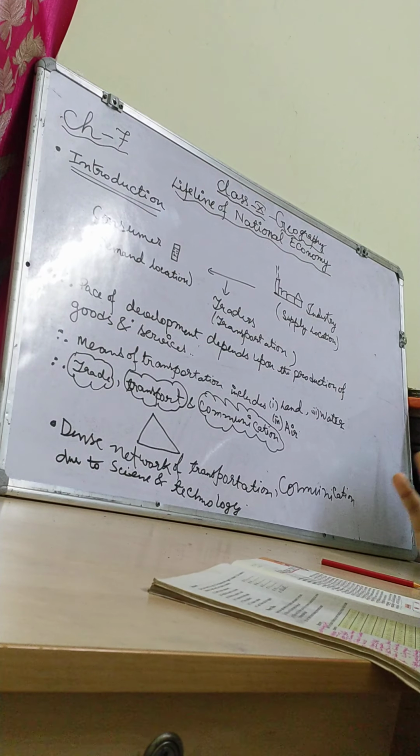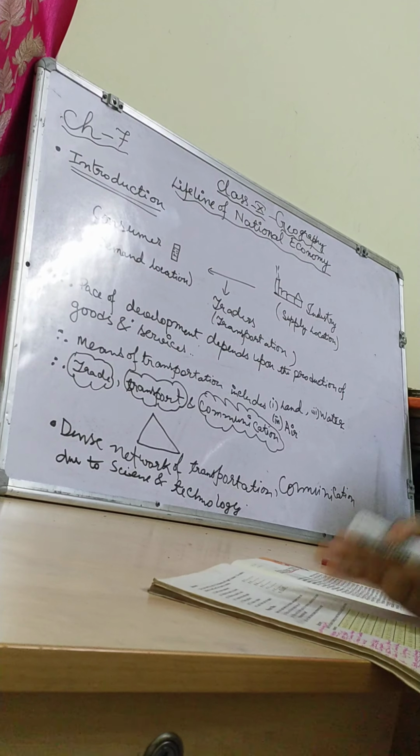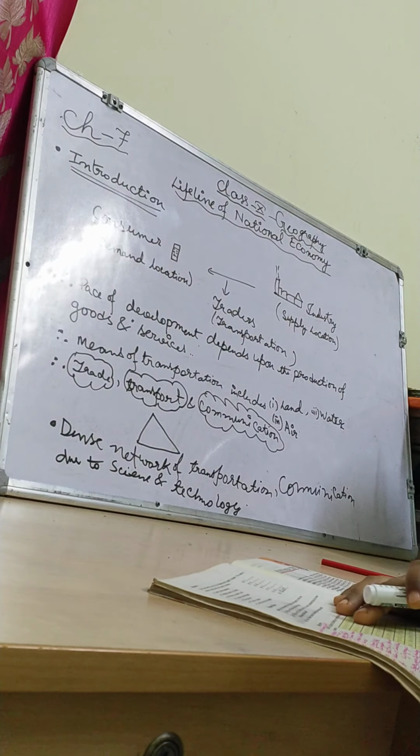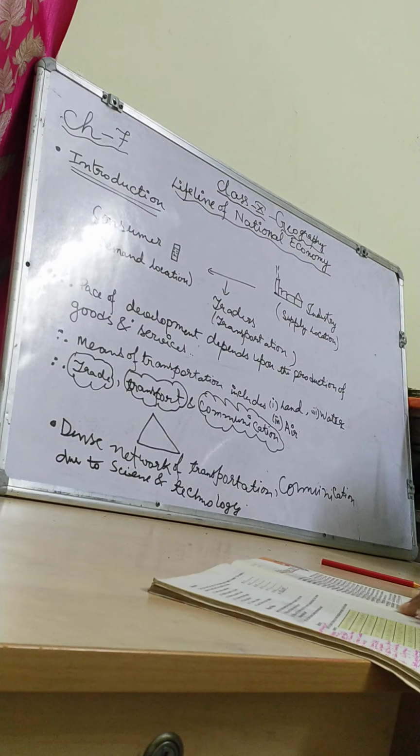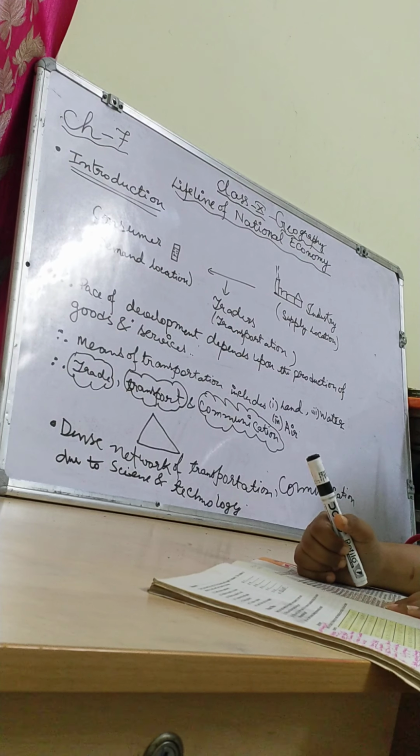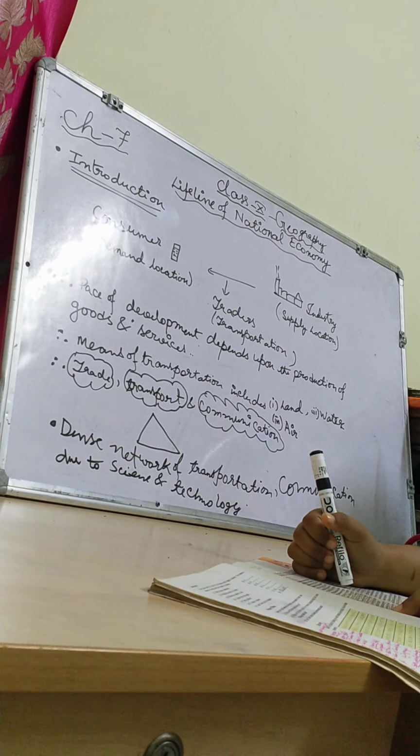How much accessibility we used to have before the lockdown, this situation we cannot have. So that is why the price of the products is increasing day by day, right children? So this is the speed of development. Now these days you can see in our economy it is stuck in one place due to this pandemic situation, right children? Movement of these goods and services can be over three important domains of our earth.